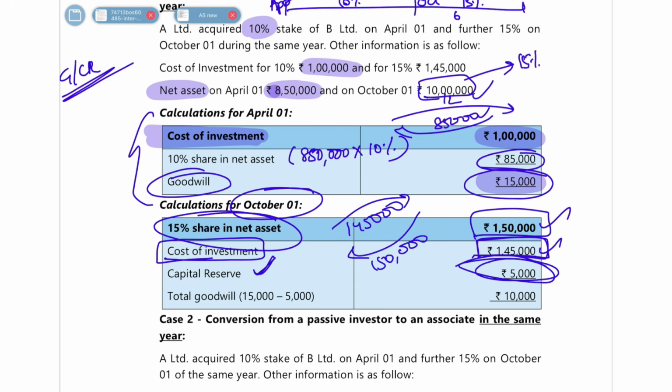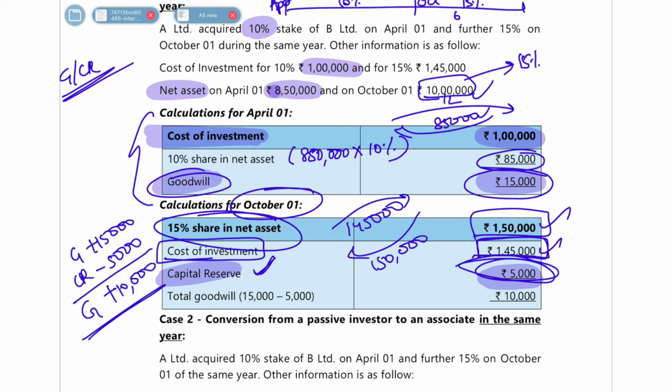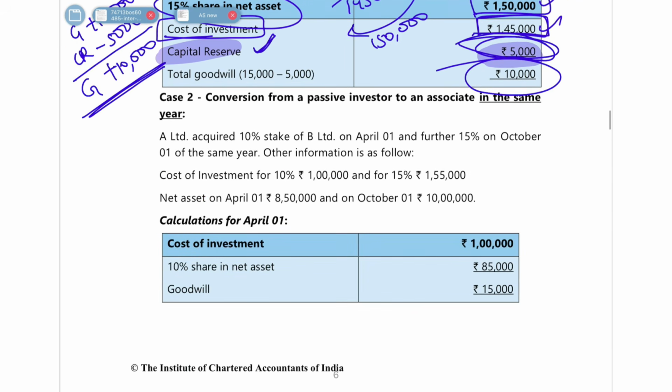Now if you see, earlier you had a goodwill of 15,000, then you got a capital reserve of 5,000. So net off you have a goodwill of 10,000. Okay, so this is what they have given here. I hope you understood. Then the next case is also like that only.